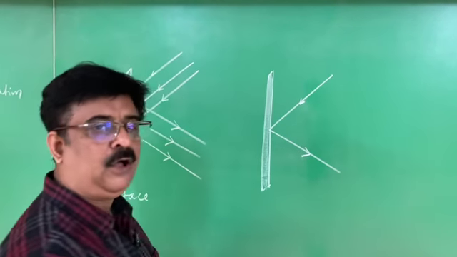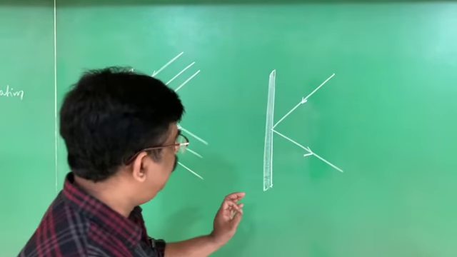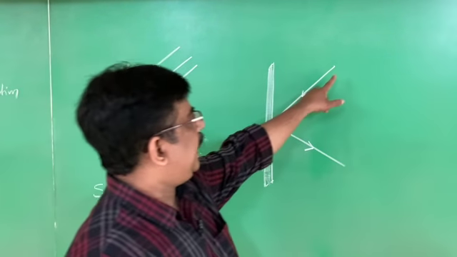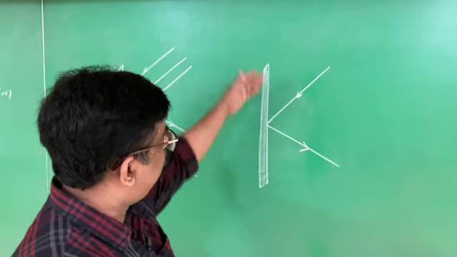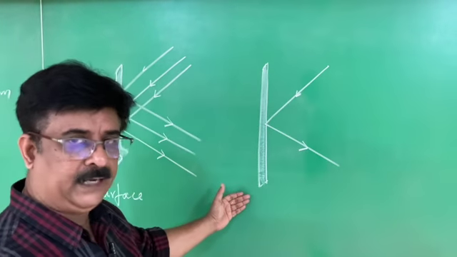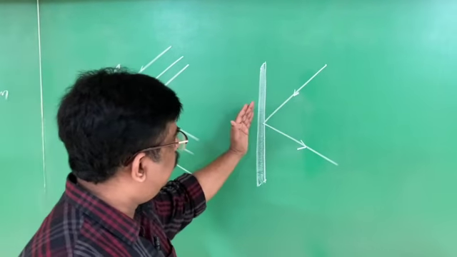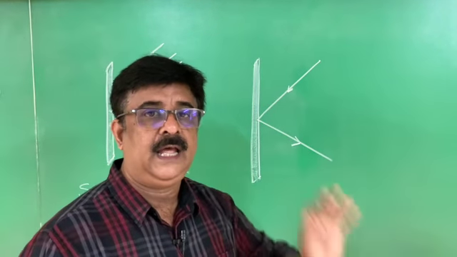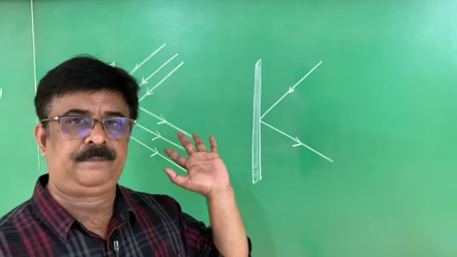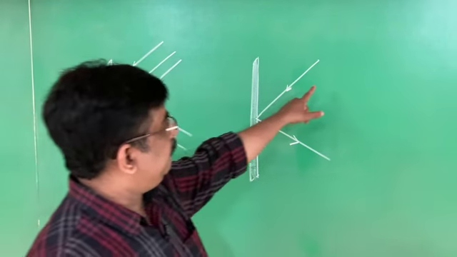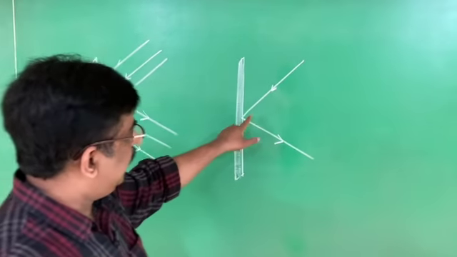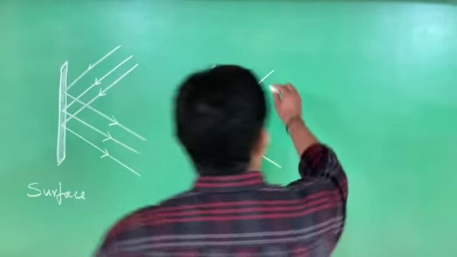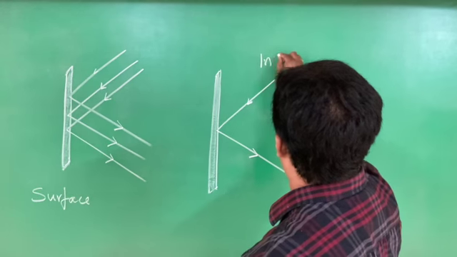This phenomenon of light is called reflection of light. I repeat once again: when a ray of light is made to fall on a polished surface, the light ray bounces back. This property of light is called reflection of light. The ray which is made to fall on the surface is called the incident ray.